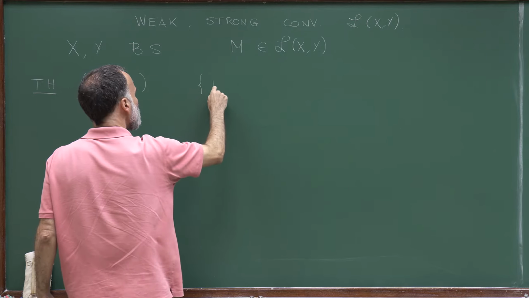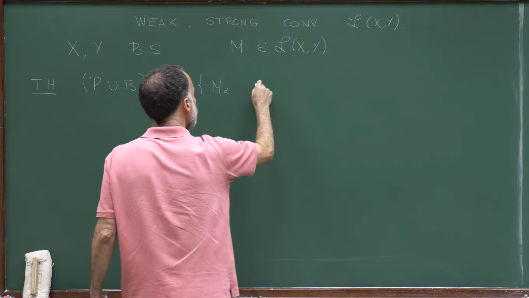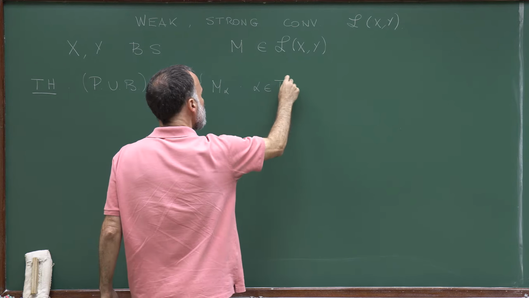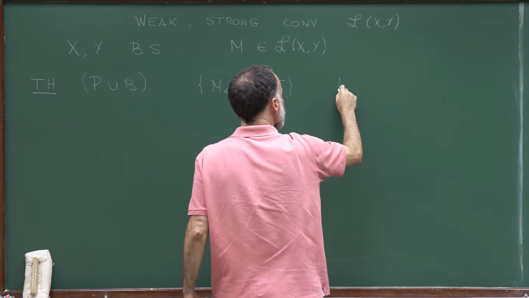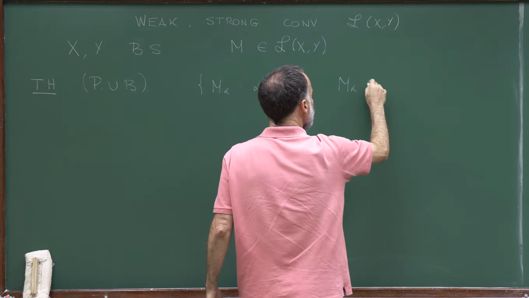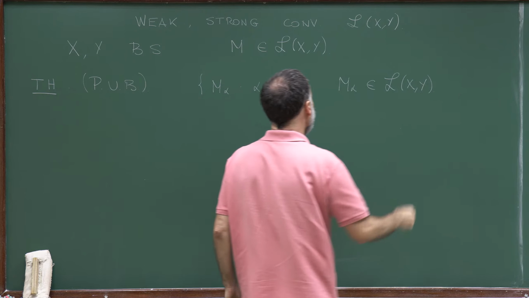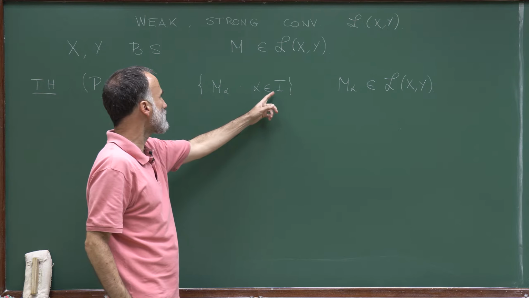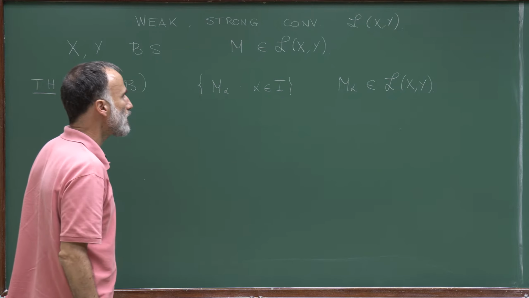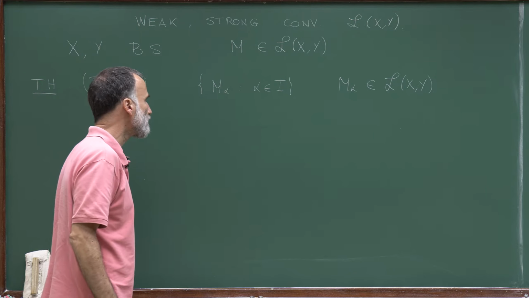You consider a family M_alpha of bounded linear operators. So each M_alpha belongs to L(X,Y). And here the set of indices I can be uncountable. It's any set.